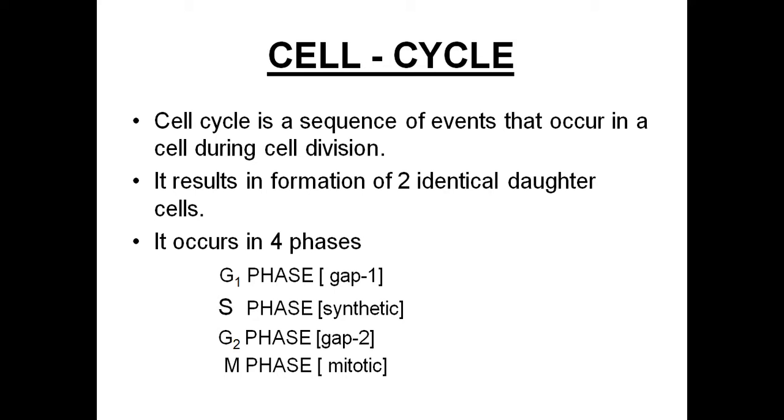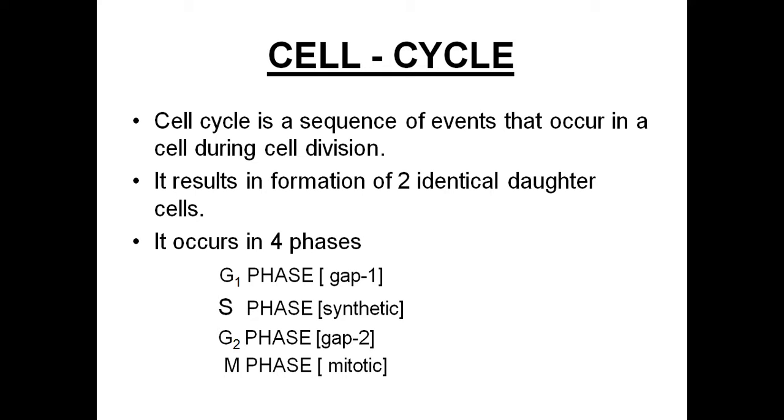So cell cycle is a sequence of events. That's why I have mentioned it is a sequence of events. Means there are many processes that are happening during the process of cell cycle and cell division. To undergo cell division, it requires some preparatory phase, and after cell division some changes have to be done. All these events that are taking place in a sequence are collectively called the cell cycle.